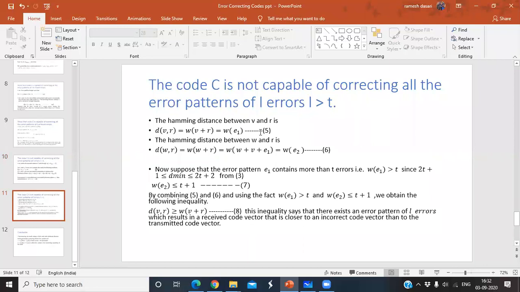So by combining equations 5 and 6, these are the two conditions: w of E1 greater than t, w of E2 less than or equal to t plus 1. Then you can write the inequality as d of V comma R greater than or equal to w of V plus R.